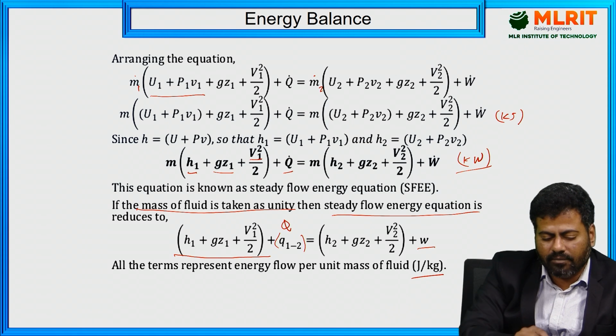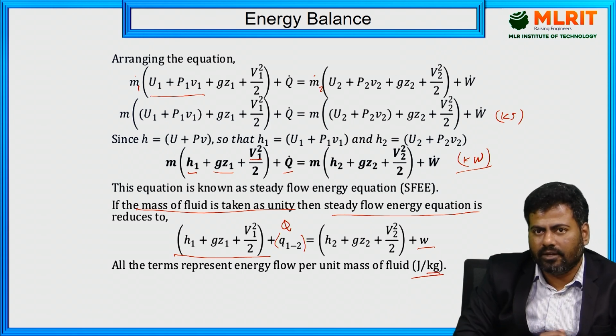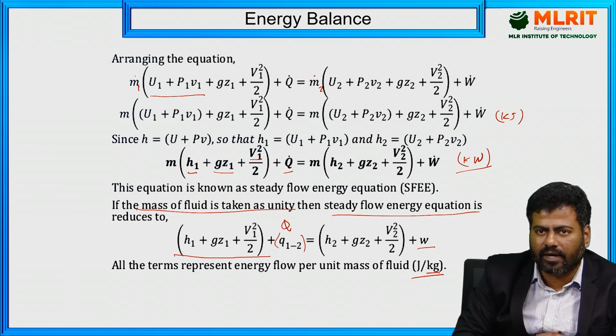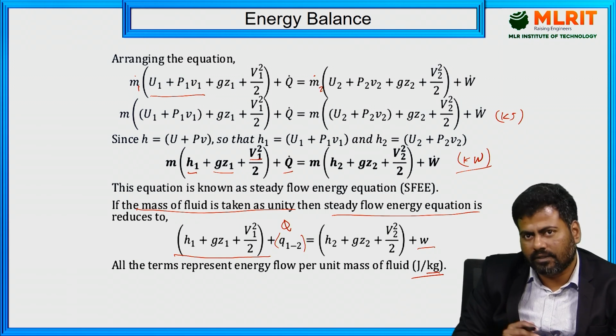So if it is divided by m, what do we have? Kilojoule per kilogram or joule per kilogram. Kilo is nothing but a mere value, right? So this is the simplified energy balance equation we are having, right?